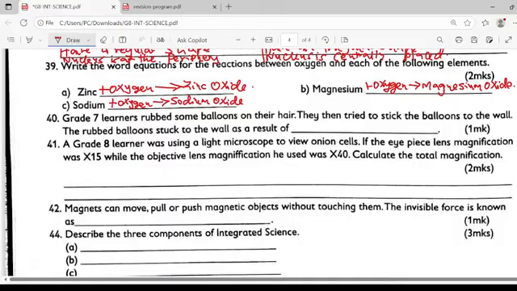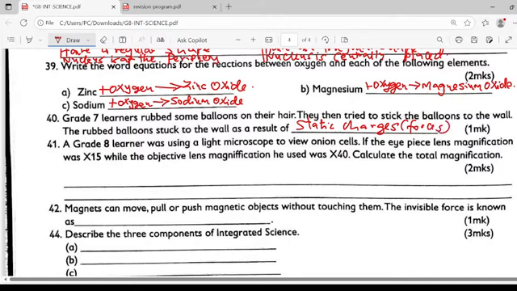Grade 7 learners rubbed some balloons on their hair. They then tried to stick the balloons to the wall. The rubbed balloon stuck on the wall as a result of the friction generating charges, and the charges are the ones that make them stick on the wall. So this is a result of static forces, or rather static charges. You can talk of them as static forces or charges generated as a result of rubbing.